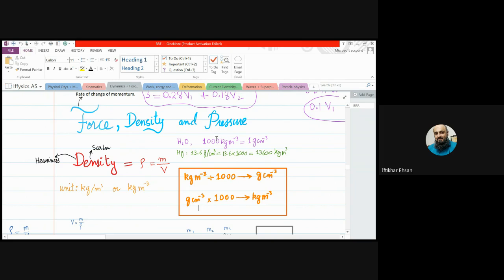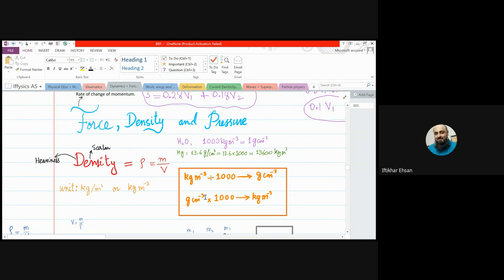Like the density of pure water is very cute one, that is 1000 kg per meter cube. And if you divide 1000 by 1000, the answer 1 now will be in gram per centimeter cube. They are equal to each other. Means 1000 kg per meter cube will be 1 gram per centimeter cube.